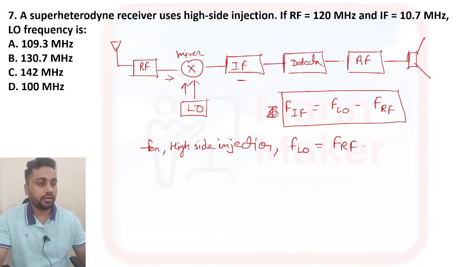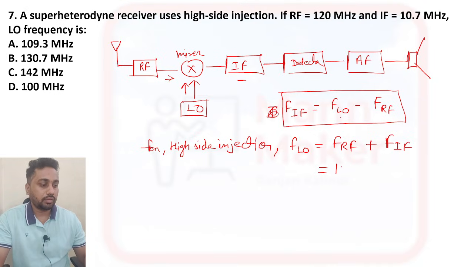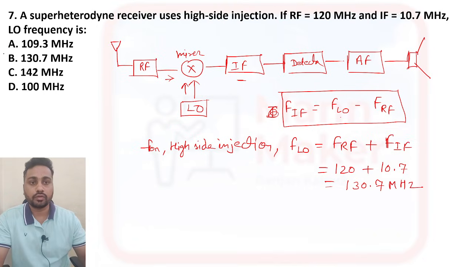We can write the formula like that. So we have RF as 120 megahertz plus IF 10.7 megahertz. We just need to add this. So 130.7 megahertz is your local oscillator. Option B is your right answer.